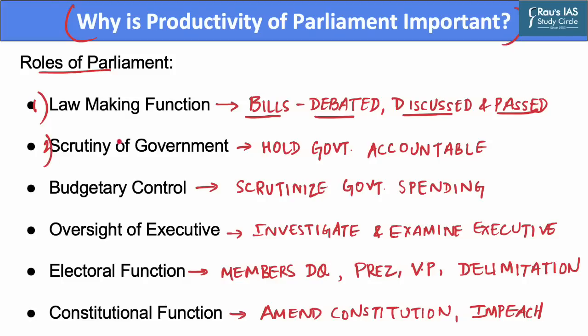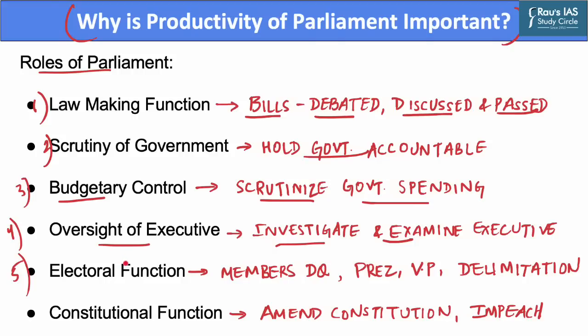The second function is the scrutiny of the government. Parliament has the power to hold the government accountable by asking questions, seeking clarifications, and conducting debates on the government's policies and actions. The third function is its control over the budget. Parliament has the power to approve or reject the government's budget proposal. Thus, it is able to scrutinize government spending. Fourth, the Parliament has the power of oversight of the executive. It can investigate and examine the functioning of the executive branch of the government along with its various agencies.